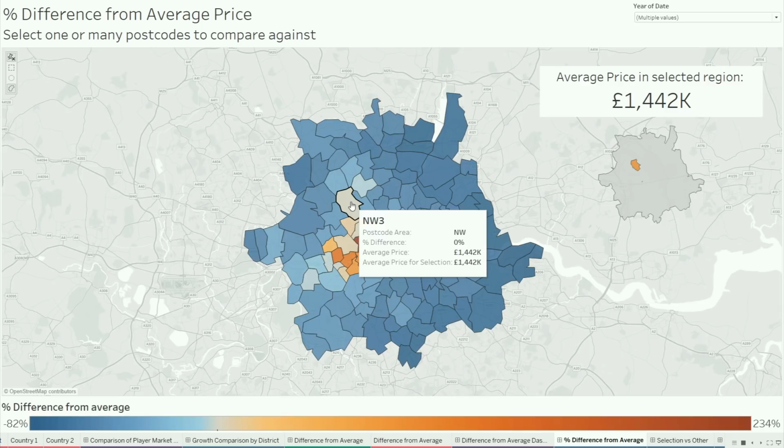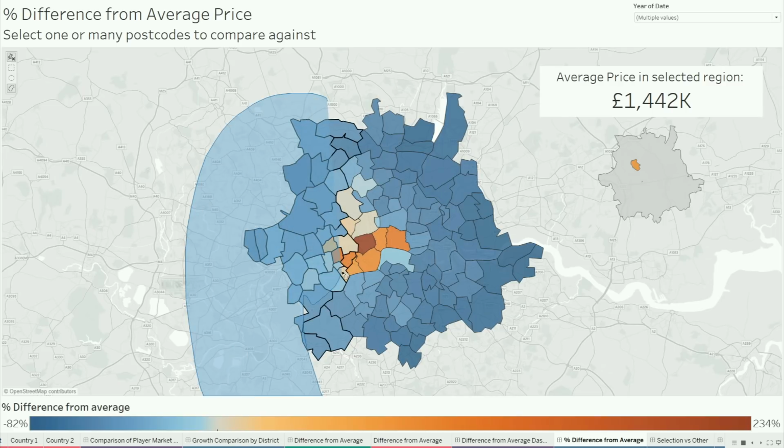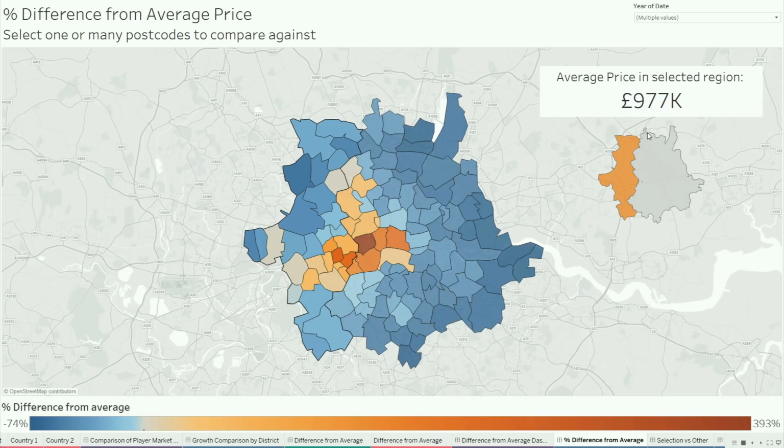Now, because sets are multi-select, you can also do interesting things like ask how London compares to all of the west side of London. It has created this custom grouping using custom geographic roles, and then computed within that slice of West London that the average house price is nearly £1 million. Then it's differencing every other postcode from that selection. So only the orange ones are the ones that have a higher average price than across that selection.